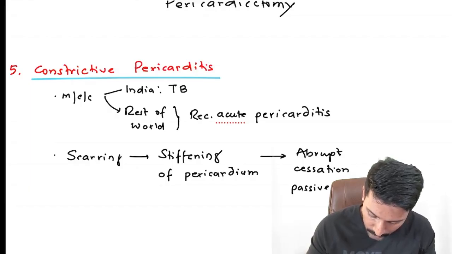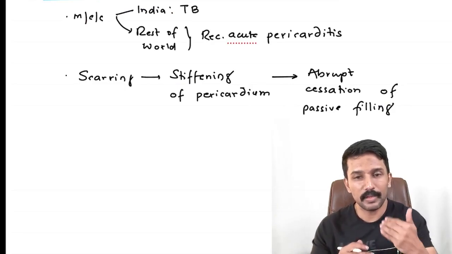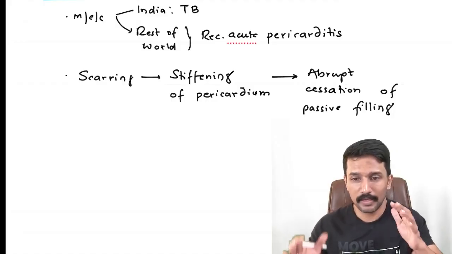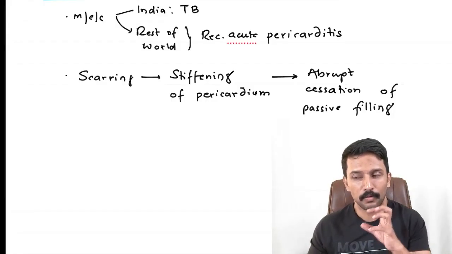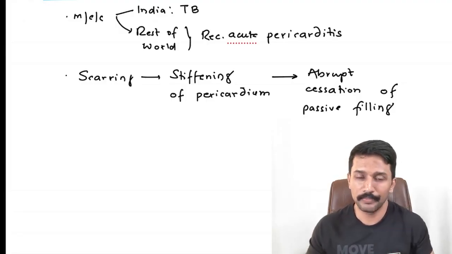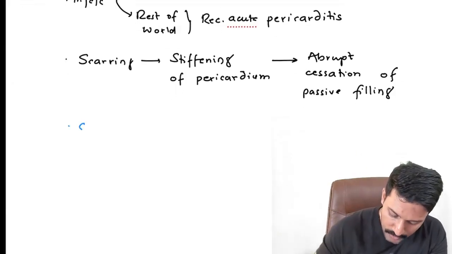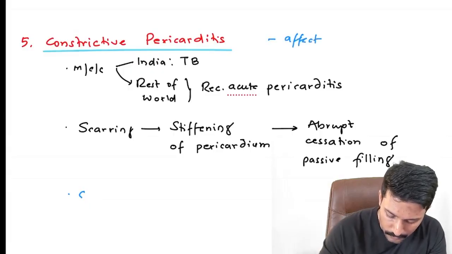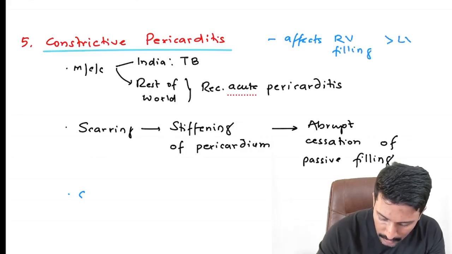And remember, once I am not able to do full passive filling, normally how much do we fill during passive filling? Almost 70% of filling happens in passive filling, around 20 to 30% happens in active filling. So if I abruptly cut, I may not be able to transfer the full 70% of blood from the atria to ventricle that we generally do in passive filling. It may drop down to 60, 50, 40, 30 depending on the severity, right? Now in terms of clinical features, please remember this again, the constrictive pericarditis affects RV filling more than left ventricular filling.